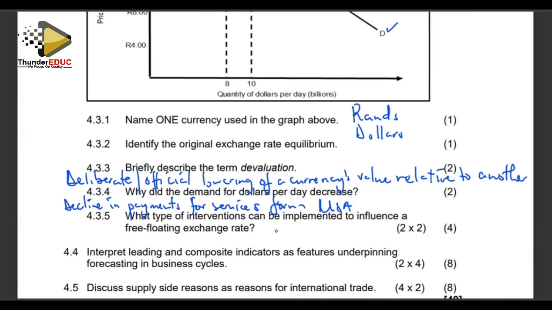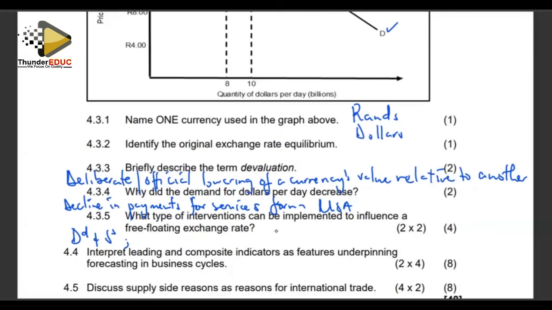What kind of intervention can be implemented to influence a free floating exchange rate? We can look at buying or injecting dollars into the market. But the basic thing is that the exchange rate is determined by demand and supply of the currency. That is the most important thing. So what you can do there is try to manipulate either the level of demand or the level of supply of the currency so that we can achieve a free floating rate manipulation.